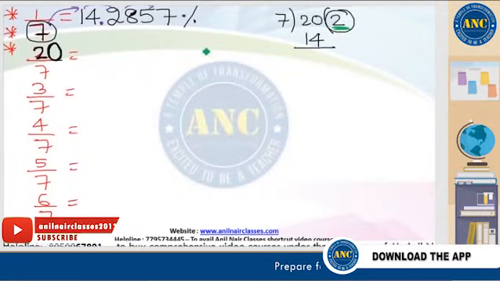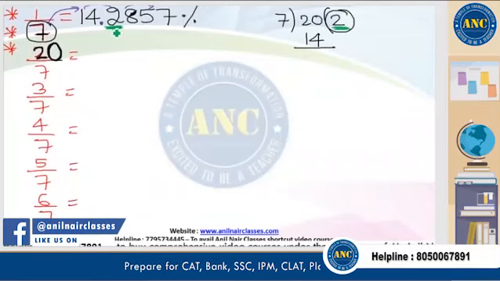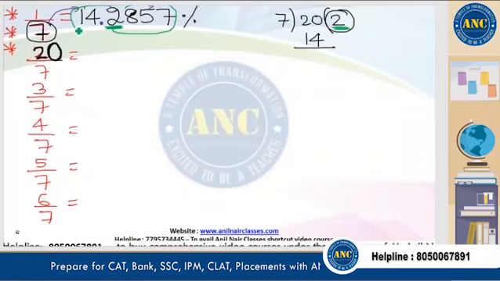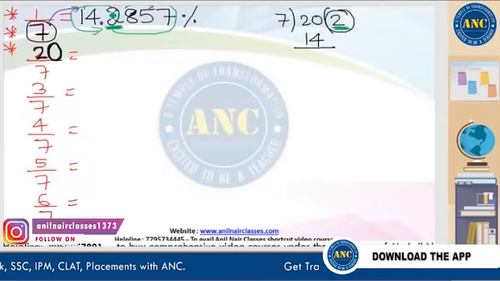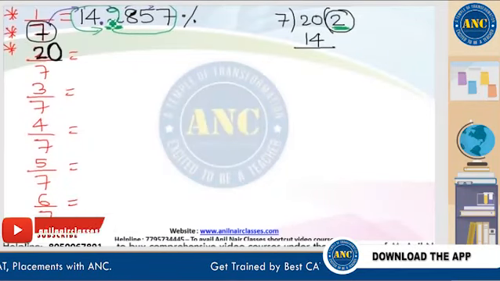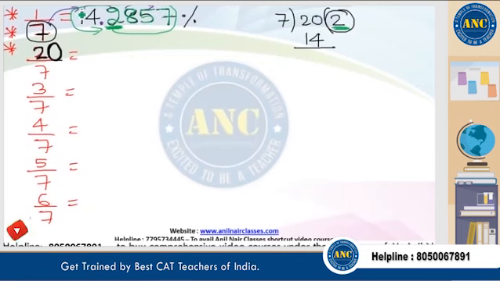Where is that 2 present in this number? 2 is present here. Start from 2, write down in cyclic order. That means your answer for 2 by 7 is 2, 8, 5, 7, 1, 4.